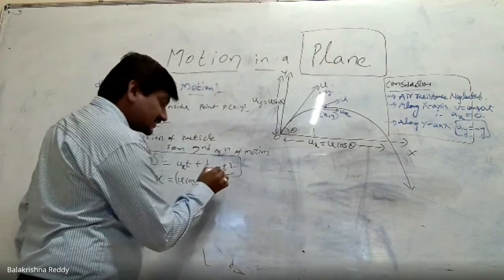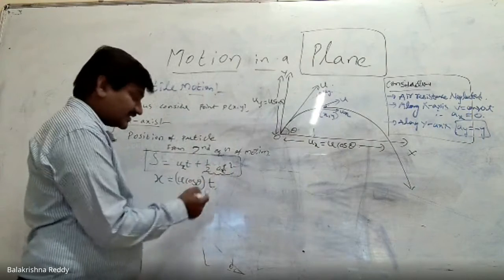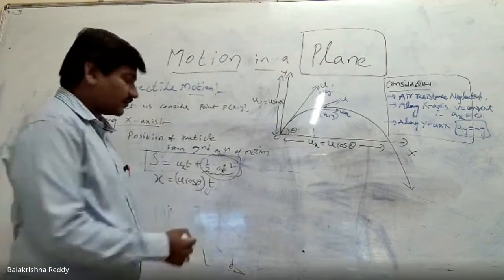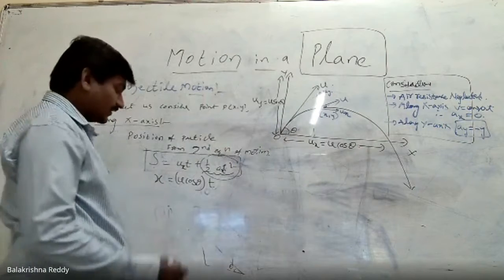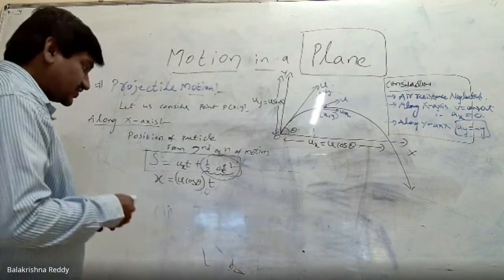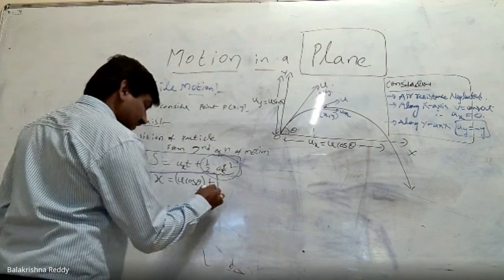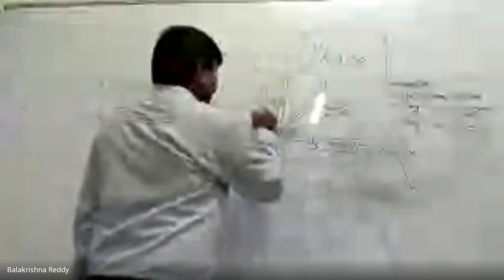Since this is ax along the x-axis, this part is zero because acceleration is zero. So the total term will become zero. So now I have the position of the particle along the x-axis in projectile motion. Now, what is the velocity along the x-axis? That is ux equal to u cos theta, that we know. And along the vertical axis, uy equal to u sin theta, we know.